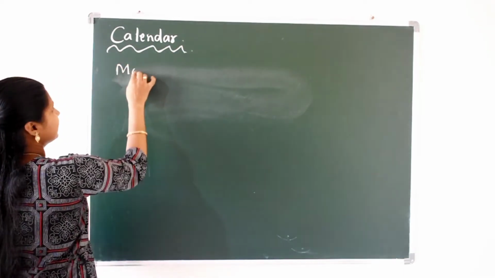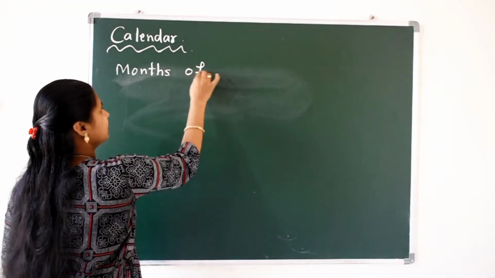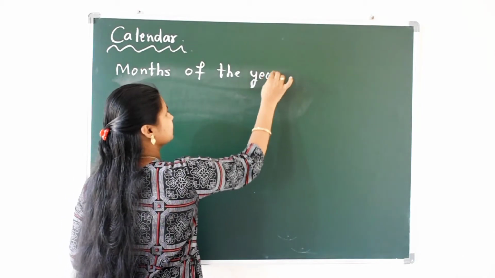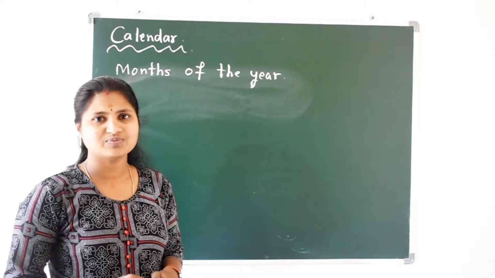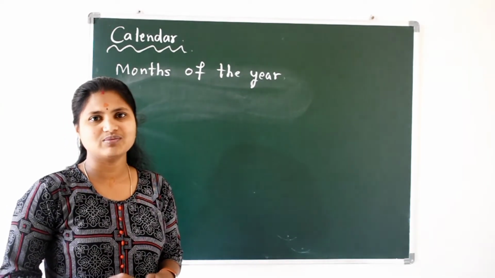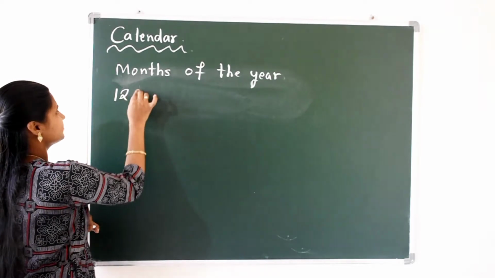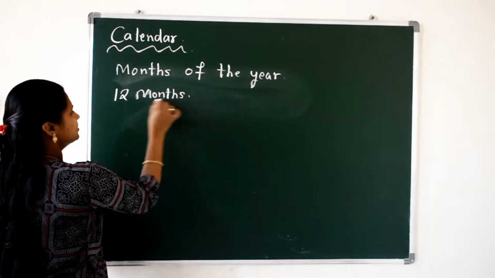Months of the year. We have how many months? Did you remember how many months we have? Yes, very good. 12 months we have, right? So what are the 12 months? The first month name is January.